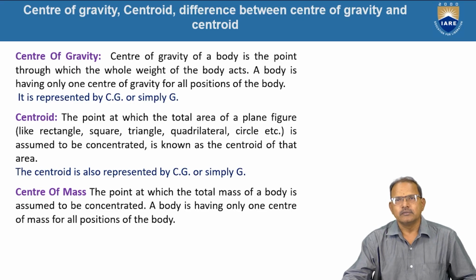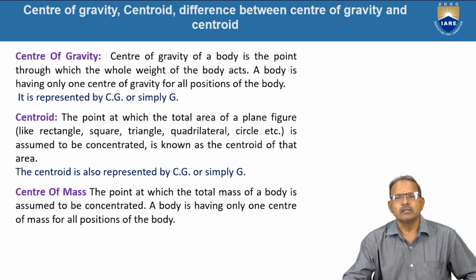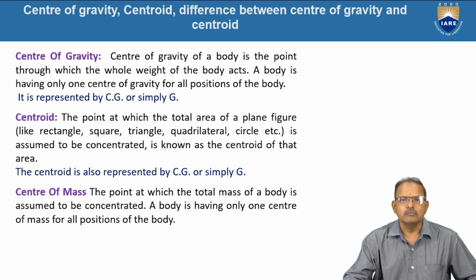Center of Gravity. The center of gravity of a body is the point through which the entire weight of the object is assumed to be passing or acting. A body has only one center of gravity for all positions of the body. Generally, it is represented by CG or simply G. The center of gravity is always related to a three-dimensional object, that means one which has volume as well as weight.